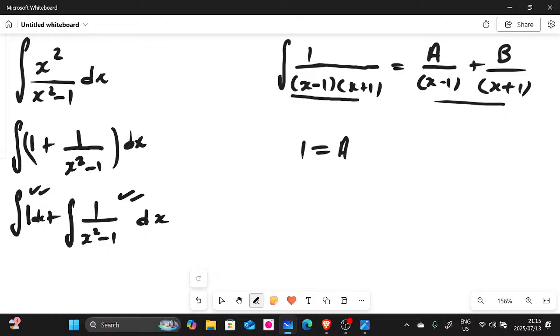So it's going to be a multiplied by x plus 1. And then let's go to the second one. This x plus 1 is going to divide with that x plus 1, so we're going to be multiplying this b with x minus 1. So we're going to have b multiplied by x minus 1.